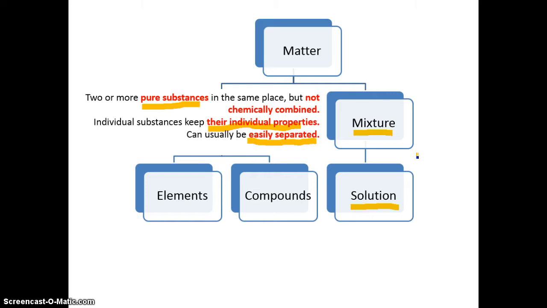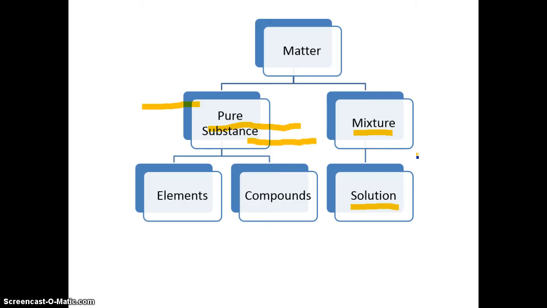So if you just take a quick look at that flow chart and make sure you have all of those pieces filled in. Make sure you have matter at the top, pure substance and mixture as the two ways that you can classify matter. And then underneath pure substance we have elements and compounds, and then underneath mixture, we have solution. Okay. So let's move on.